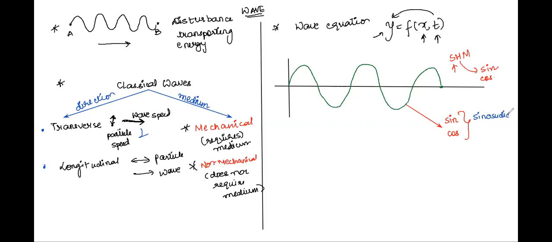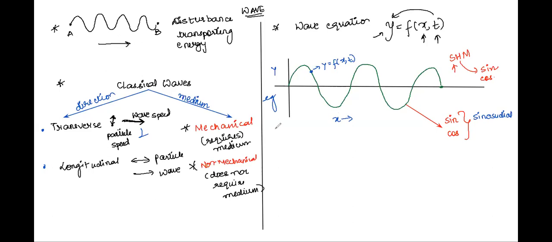Good. So now if this represents y, then every point on the wave will have some value which is specific to a time and position. I can denote x on the horizontal axis, or I can take t on the horizontal axis. With both x and t, y is varying, in this specific case sinusoidally.